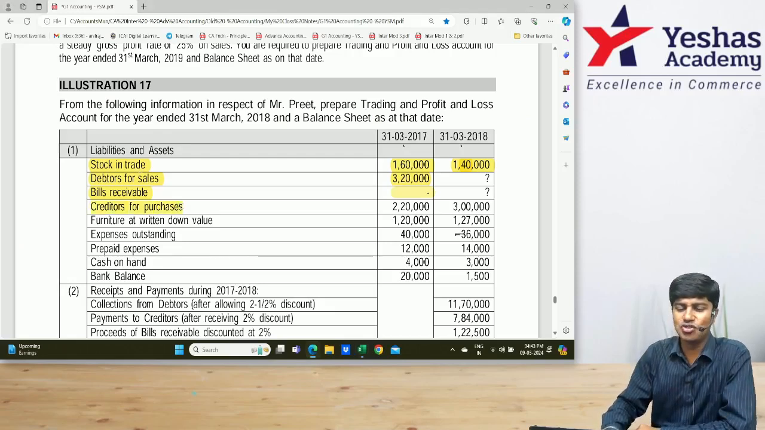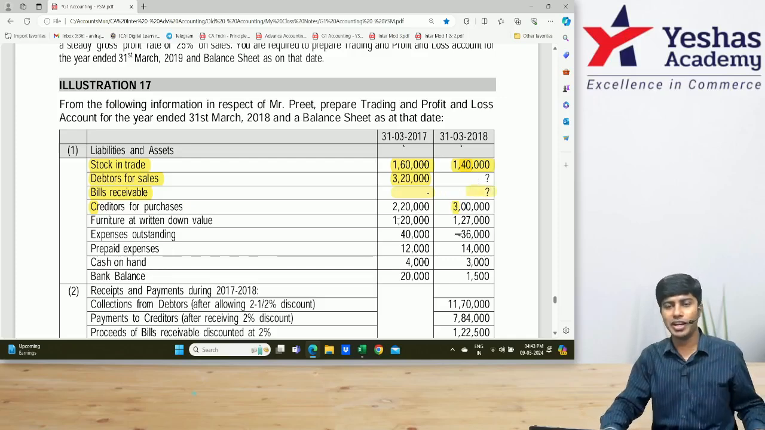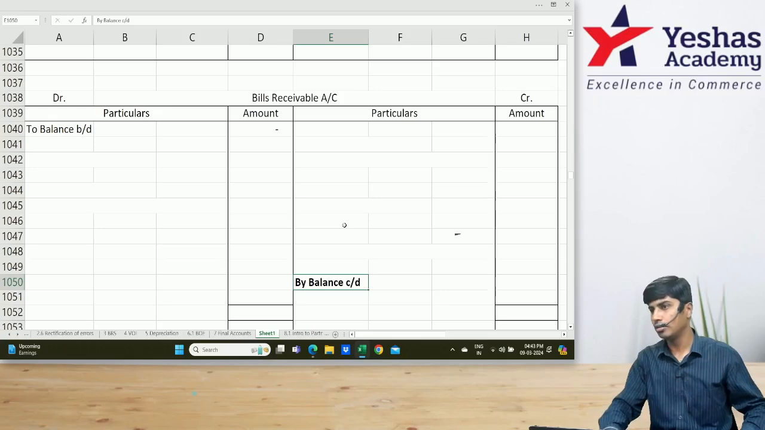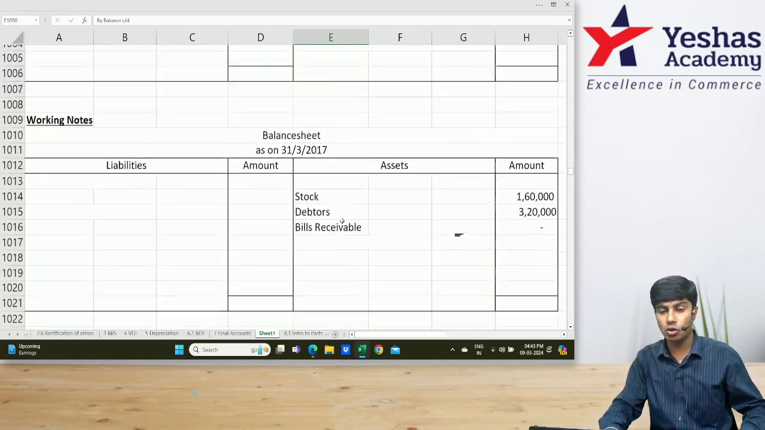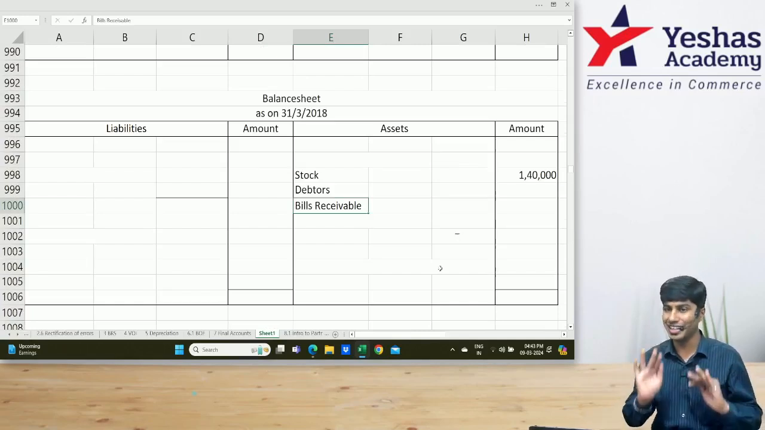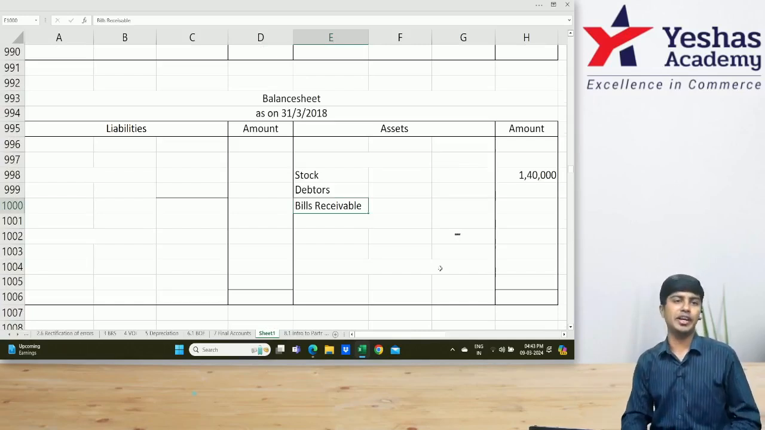Next, creditors for purchases. Oh no, we forgot one item. Closing balance. Closing balance, we don't know. Where do we write? In this bills receivable account, credit side, by balance carried down, don't know. Empty, we have to find. And in our closing balance sheet, I will write bills receivable, don't know. Only the name. Amount we have to find.